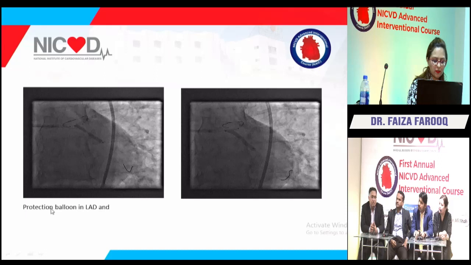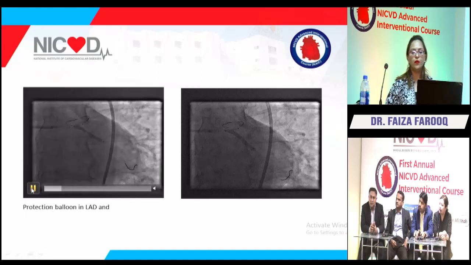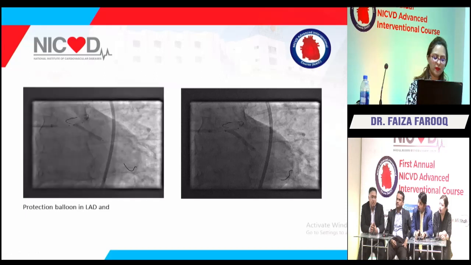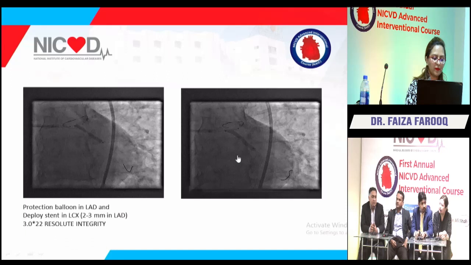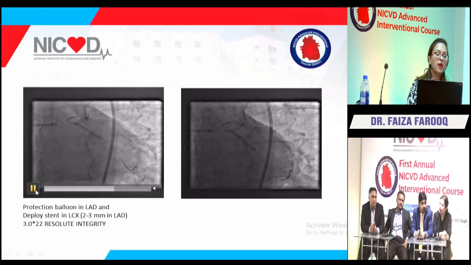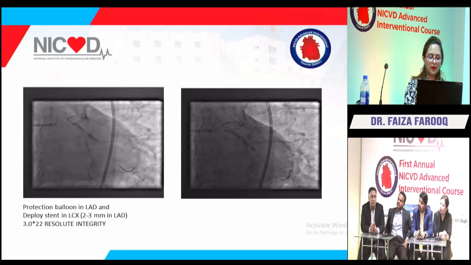What we did next was a protection balloon was placed. So our strategy was, finally we decided to go for a DK crush. A protection balloon was placed in the LAD, currently 2/15. Then we deployed a 3/22 Resolute Integrity stent in the circ. 2 to 3 mm was protruded into the ostium of the LAD.